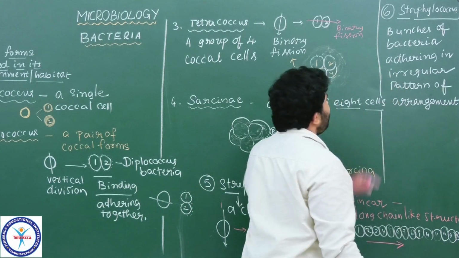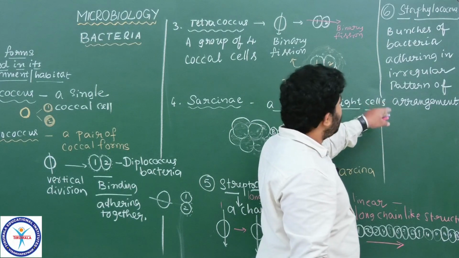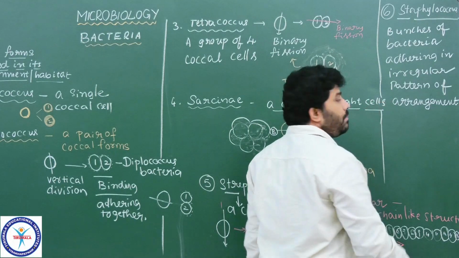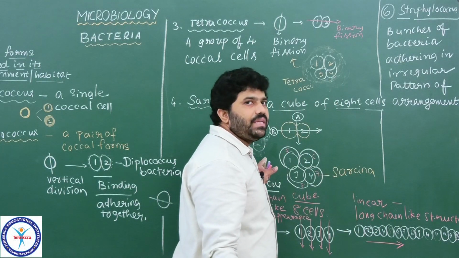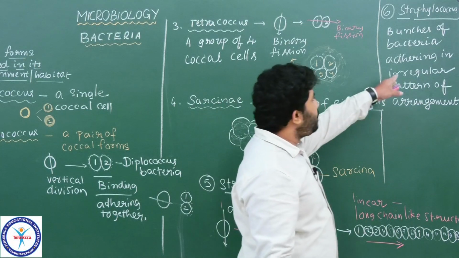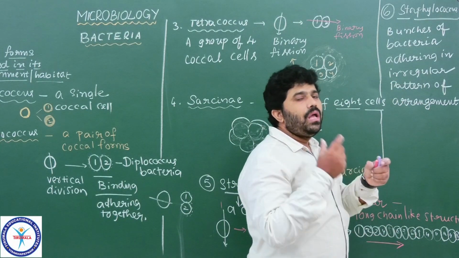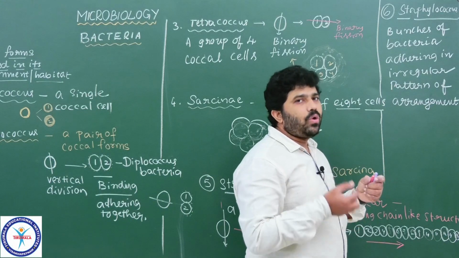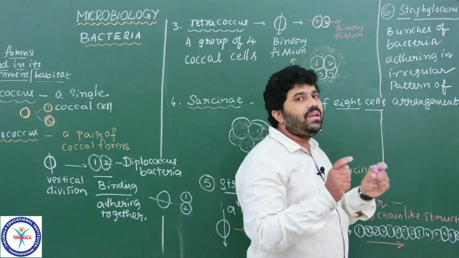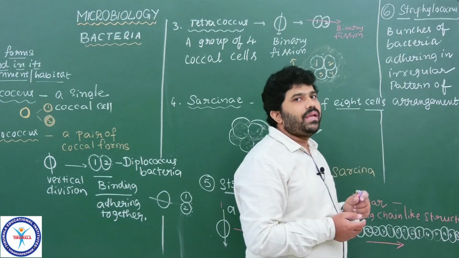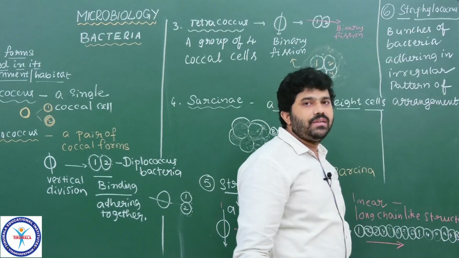The cell number is not the matter here. More cells are attached, but not following any specific shape like Sarcina, which has a specific shape like a cube. They are not maintaining any shape. The bunch of coccal bacteria attached one to another make an irregular pattern of arrangement of colony, which we call Staphylococcus bacteria.